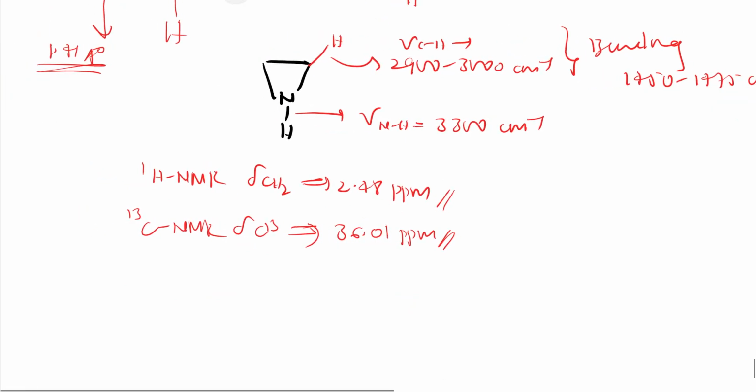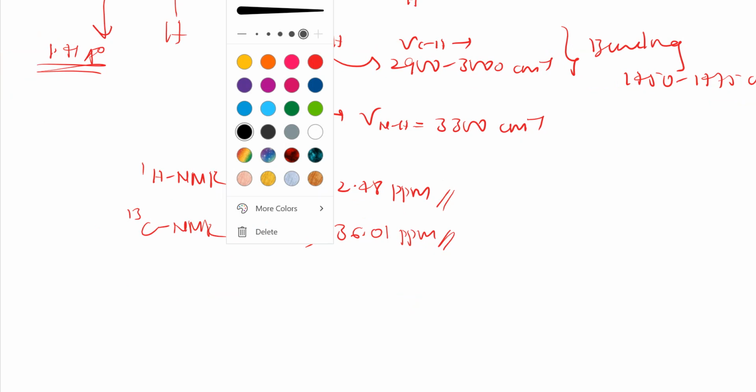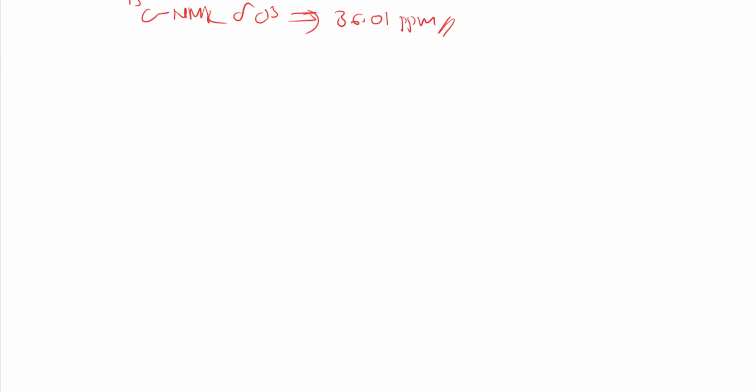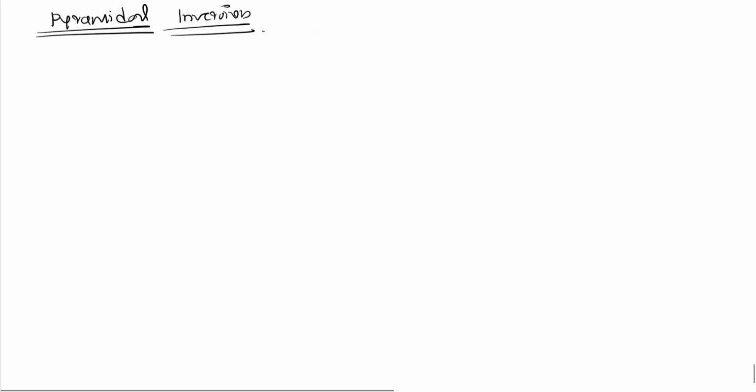Further, if you want to move further, let us see few more things. So aziridines, pyramidal inversion, you have studied that, right? In stereochemistry, other than carbon, we will study this pyramidal inversion. If not, I have done videos on stereochemistry other than carbon, that you can watch there. So here let me give a little basic information.